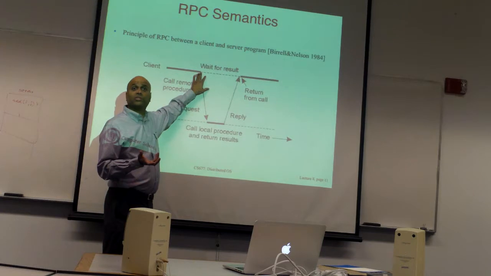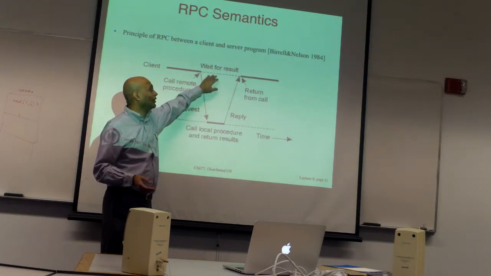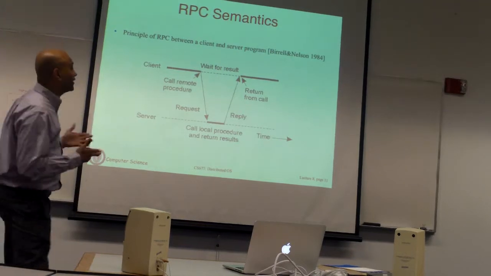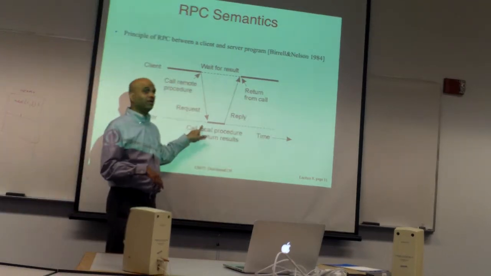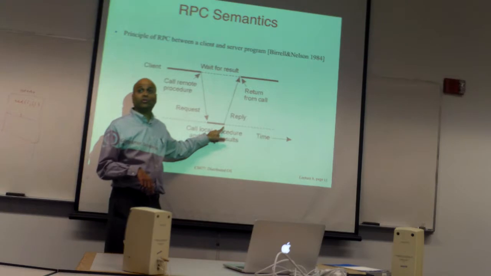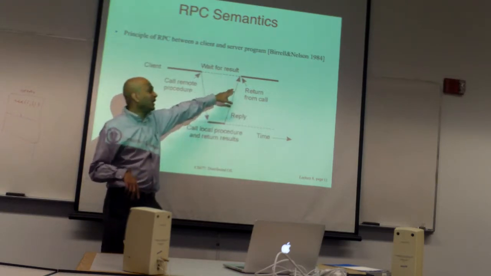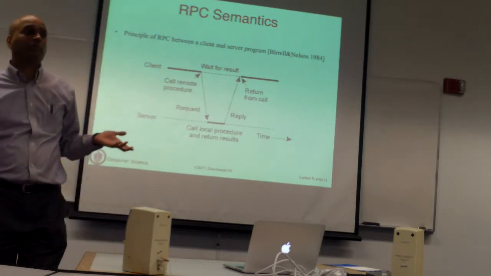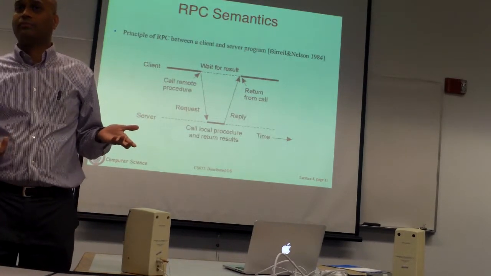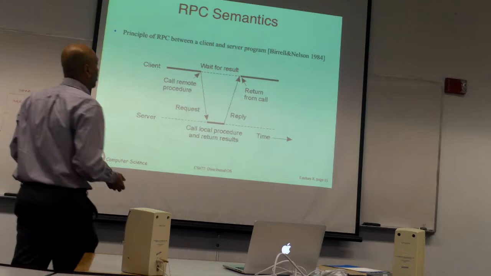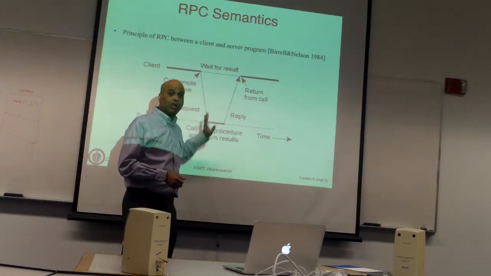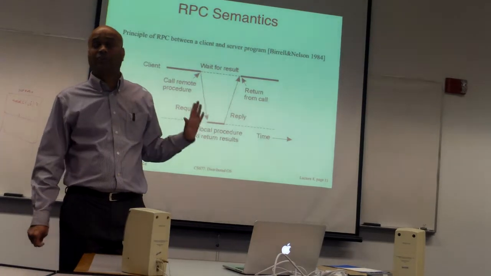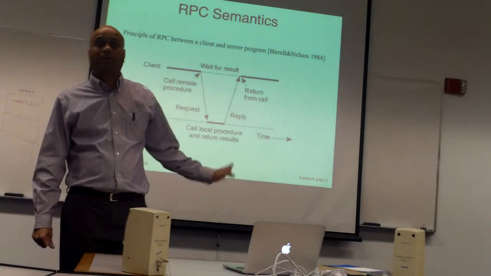The caller makes a procedure call that just happens to be remote, so it waits for the procedure to compute and return a value. It's just that the wait is a little longer because you send a network request. The server computes a response and sends it back, and when the response comes back, the function just returns with a value as if you had called a local library function. So the same blocking call abstraction holds for remote procedure calls. There are other semantics we are going to look at, but that's the default one.